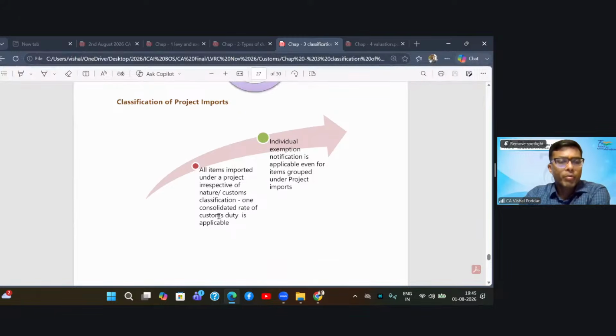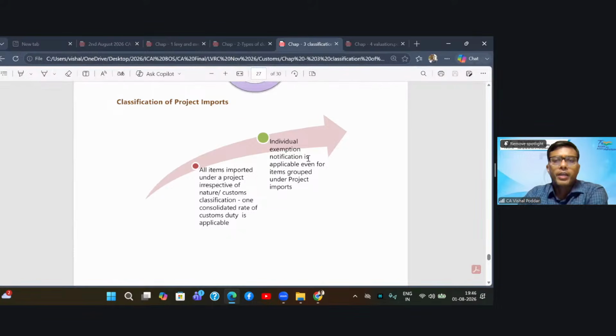So, when you are importing something for a very specific project, like setting up a nuclear plant for generating electricity, like I am sure you all know that we have set up that plant and are further setting up more plants in aid with Russia. Russia is providing us the entire technology, and with their technology, we are setting up the plant. So in this particular case, this rule is applicable. Whatever multiple small and big parts I will be importing, I will not classify them in their respective chapters, nor apply separate rates. A single consolidated rate will be applied.